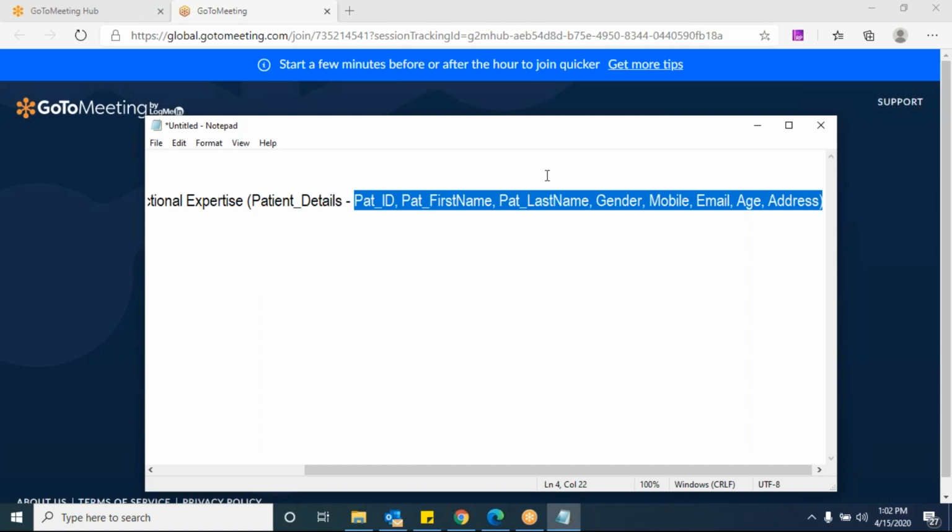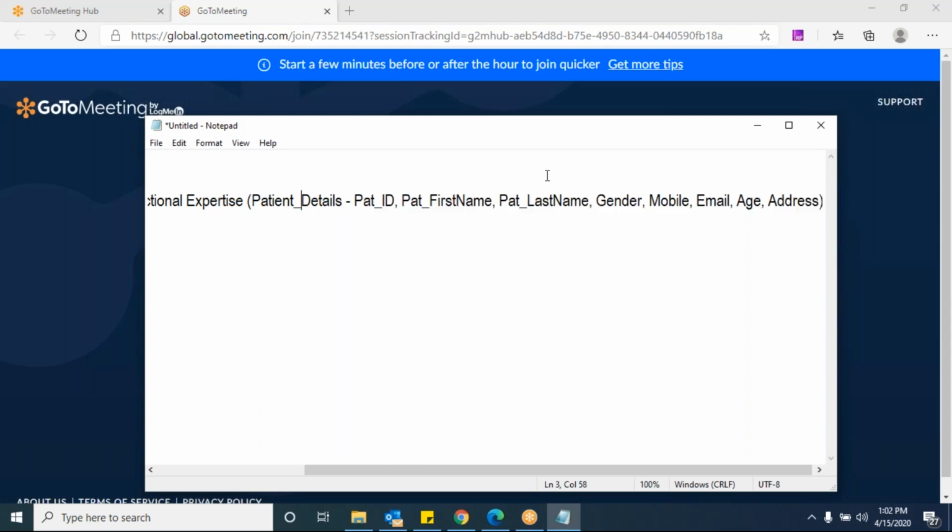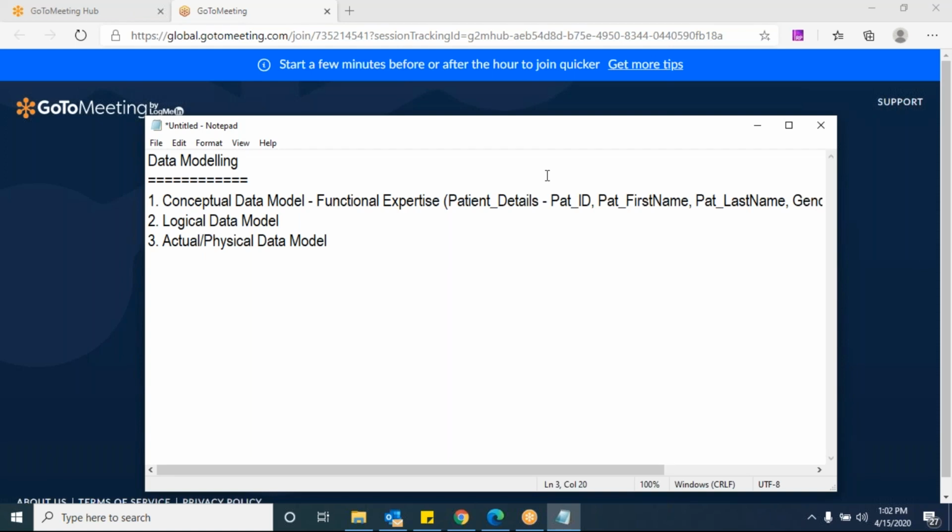Am I clear, Ritika? Yes, sir. So this conceptual data model always will tell you what sort of information is to be stored and what sort of tables. Possibly the tables are master, link, or transaction, whatever it might be. It will give you what sort of information or entities are to be stored in the tables. Is that clear?